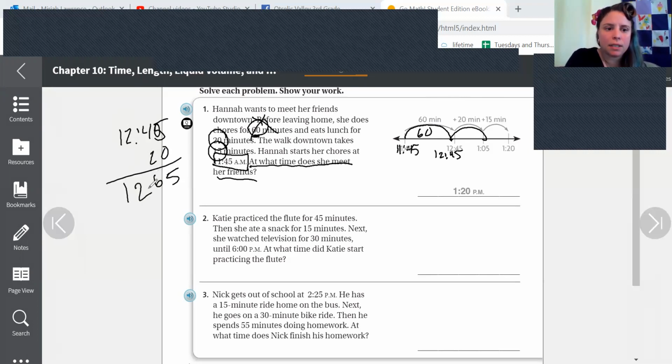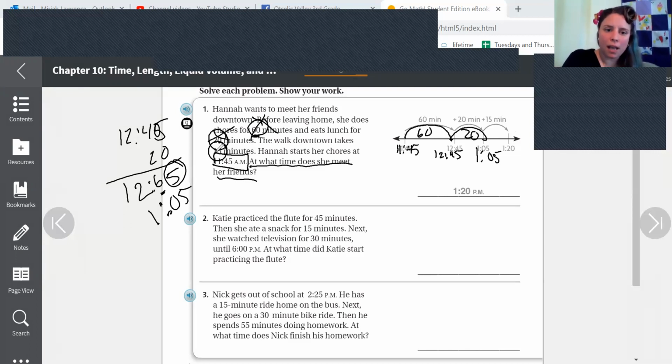It is 12:65, right? But we know when we have 60, this gets changed to the next hour. Now, are there 13 hours? No. So our next hour is going to be 1, and our leftover minutes is 05. So here we got to 1:05, right?